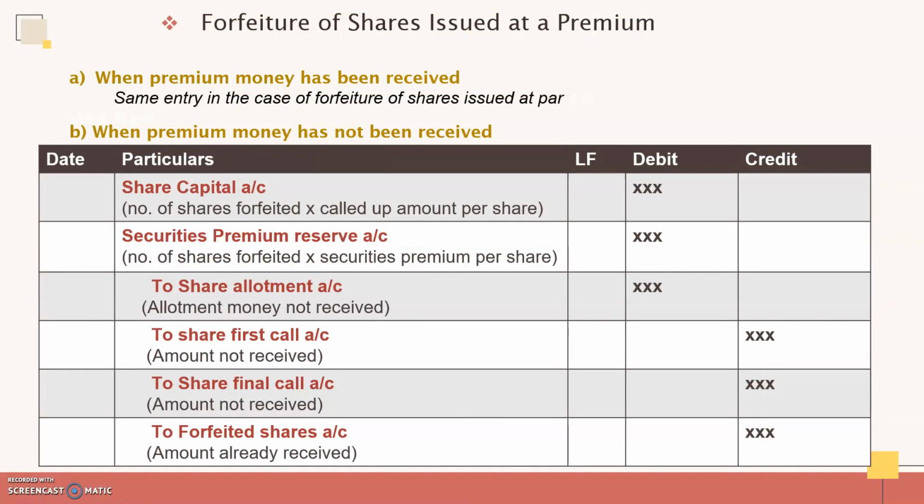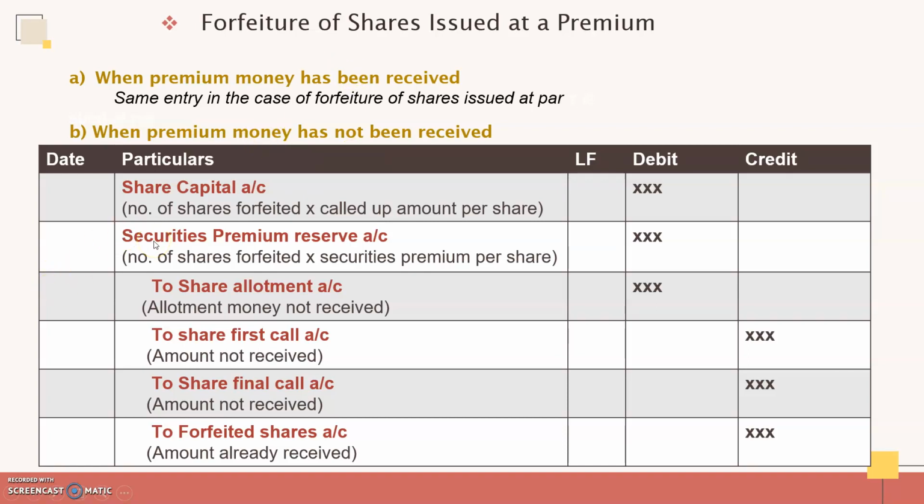But for those shares for which the securities premium is there, but that premium money is in default. That is, suppose it may be collected along with the allotment money, and the shareholder hasn't paid the allotment money. So it is in default. The money has not been received. So the treatment is different. But anyway, in the journal entry, you will cancel the share capital as we have done in the previous case also. That is share capital account, the same way.